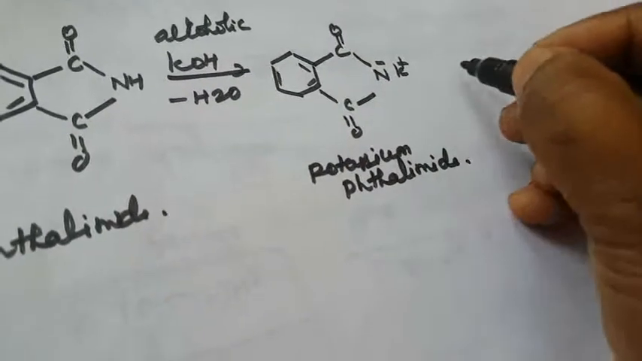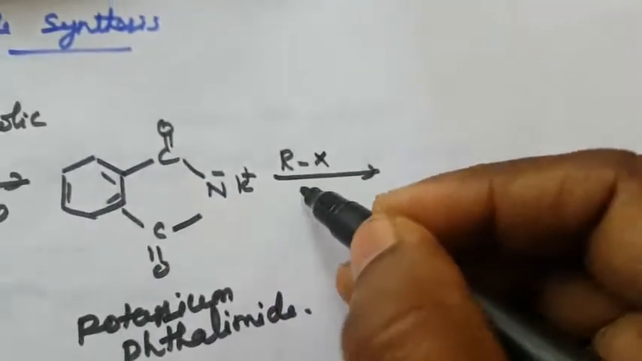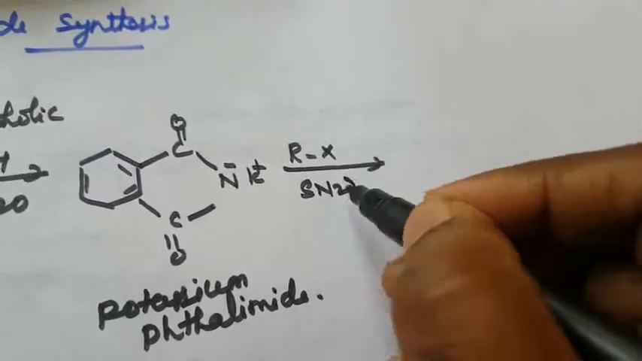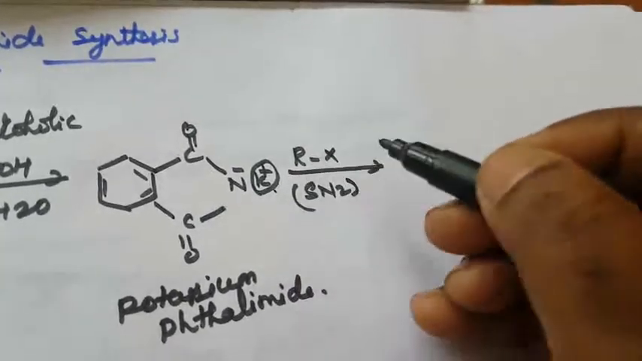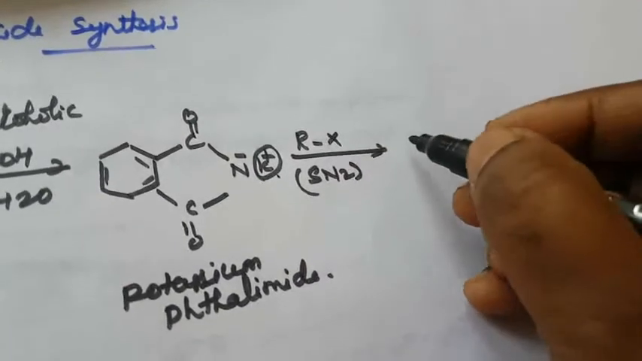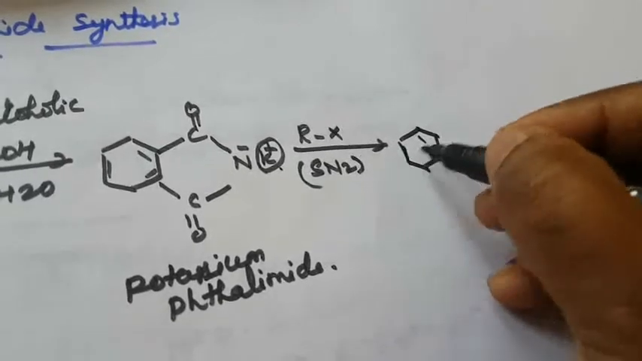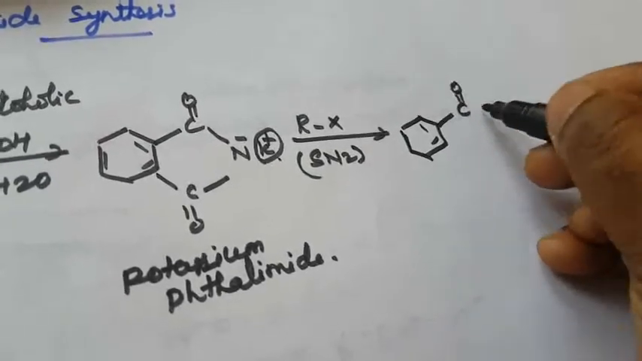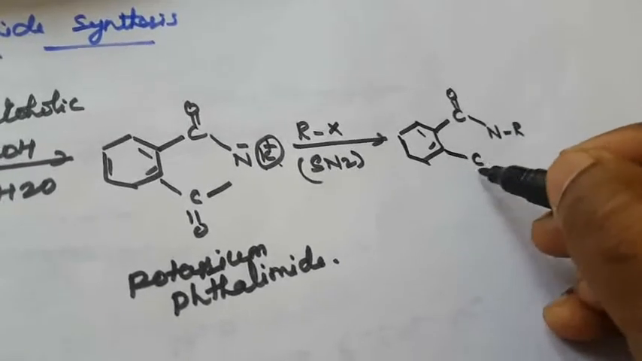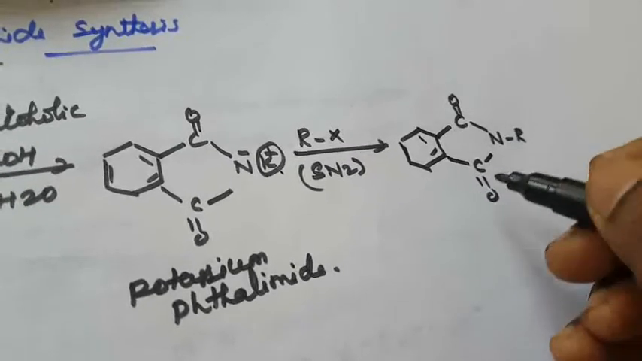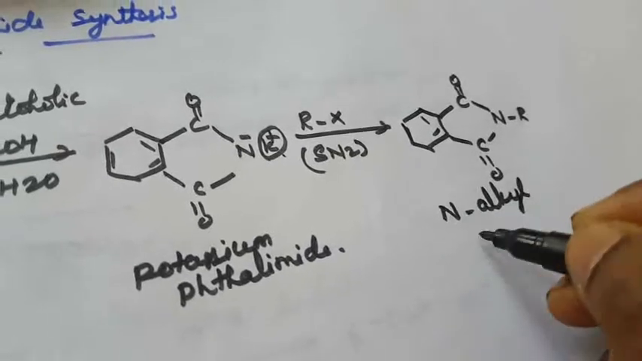Okay, so again with alkyl halide, any one of the halogen compounds, by the SN2 mechanism, the halogen can be removed and we are adding the alkyl group. So here is the benzene ring, and the remaining everything will be the same. Here it is NR, with C double bond O. What is the compound name? N-alkyl phthalimide.